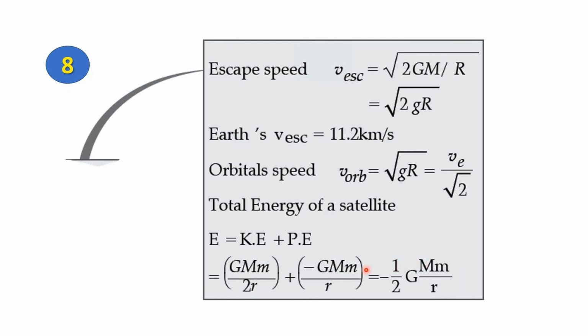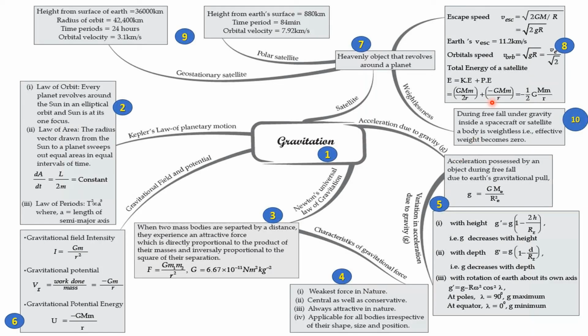Now, the final formula when you add these two will be minus half GMm divided by r. Again, those values still hold. The capital M is still the mass of the Earth, and the small m is still the mass of the orbiting satellite. Now, these formulae and values are pretty important, and I hope you remember them as we move on to the next topic, which is geostationary and polar satellites.